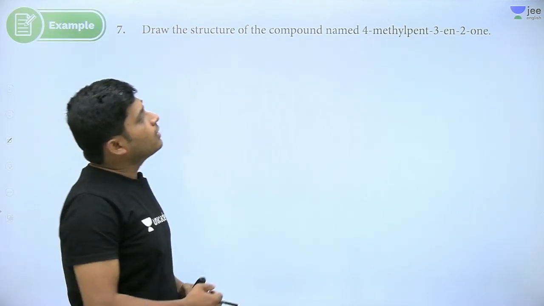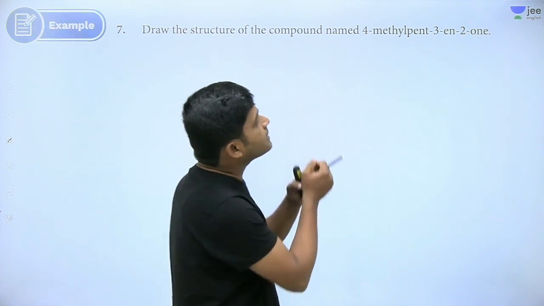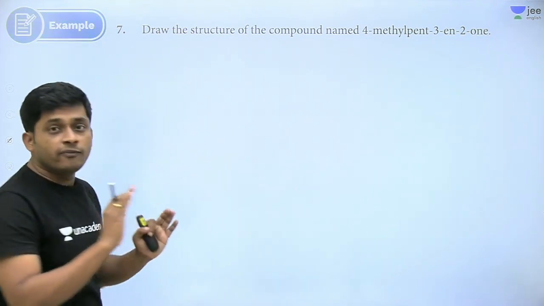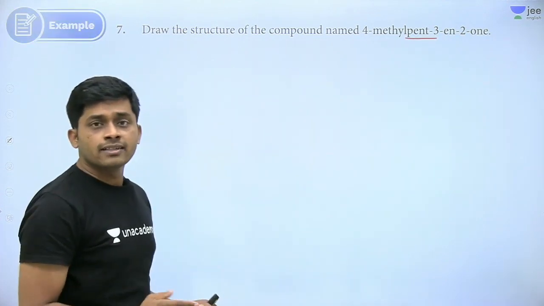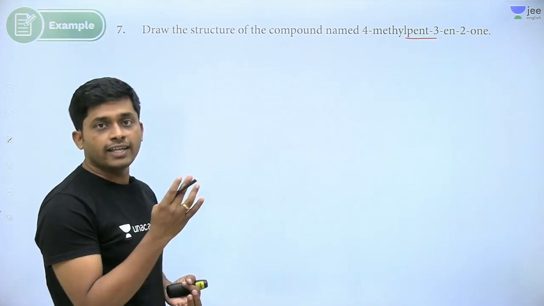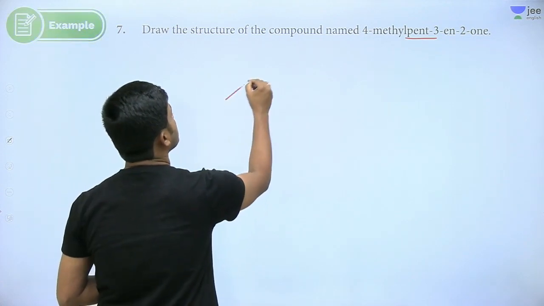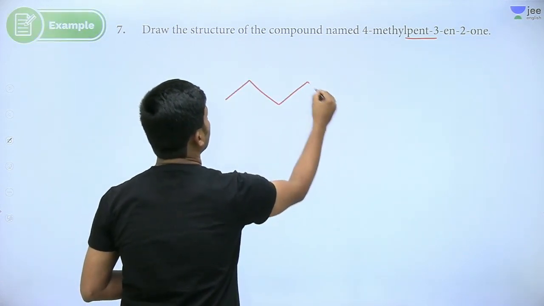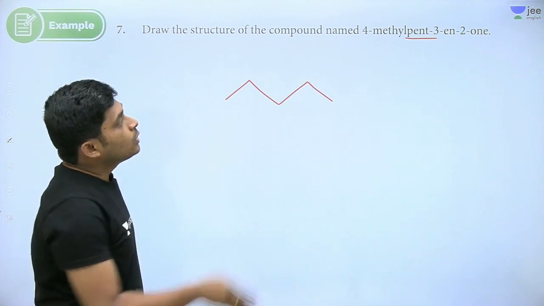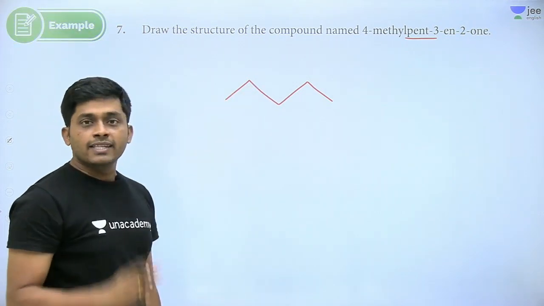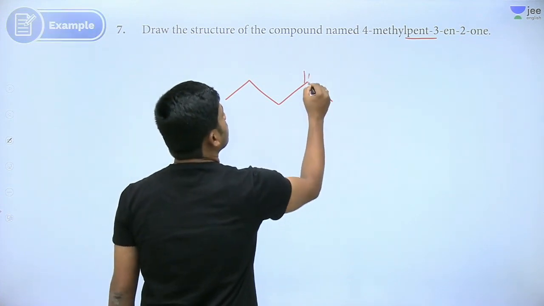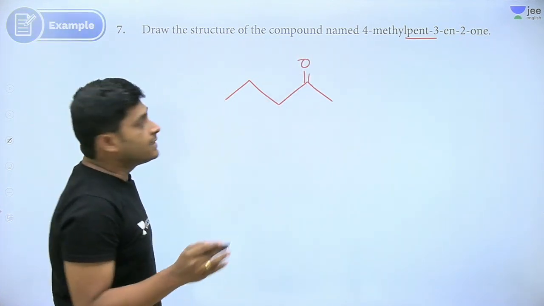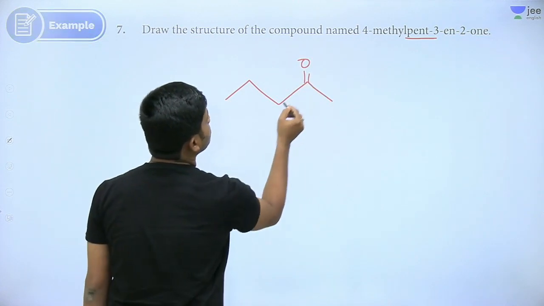Structure of compound 4-methyl pent-3-ene-2-one. First, identify root word. Pent, we have to draw the structure. Pent means how many carbons? 5 carbons. So draw first 5 carbons: 1, 2, 3, 4, 5. 2-one means keto group is present at second position. 3-ene, double bond at 3: 1, 2, 3.